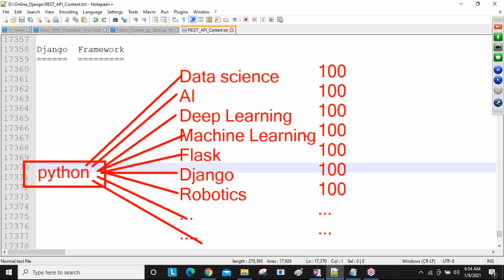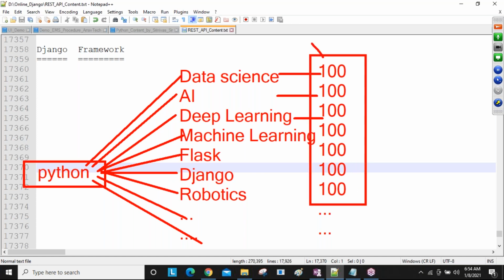In data science only 100 people joined, in AI only 100, in deep learning only 100, like that. But all these people must be learning what? They must be learning Python. That's why Python is in more demand nowadays in industries.